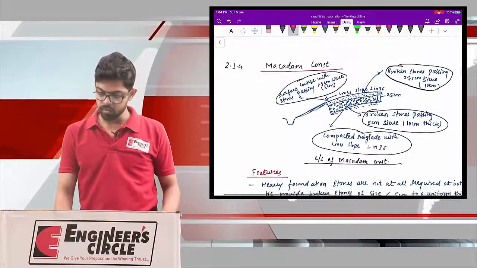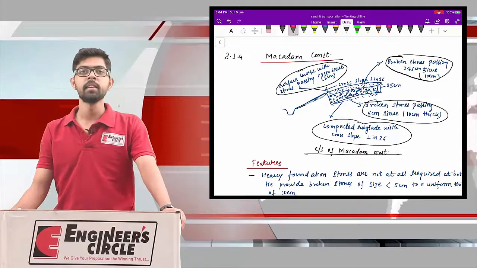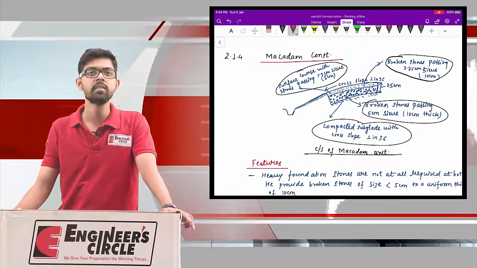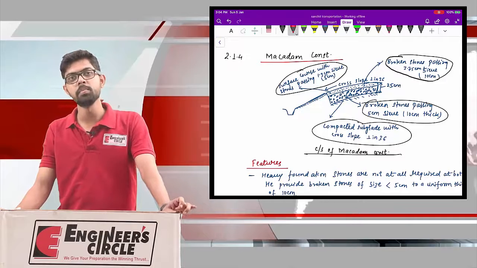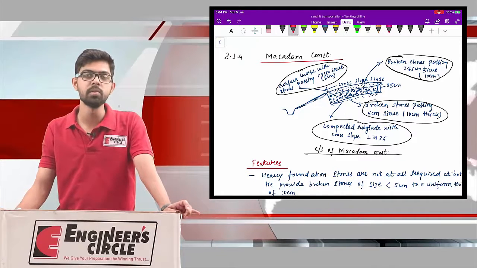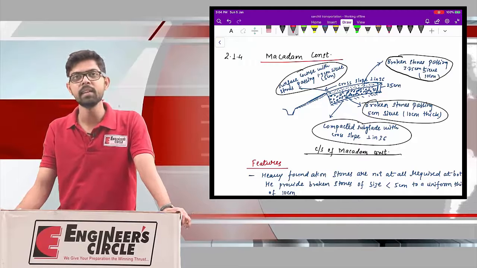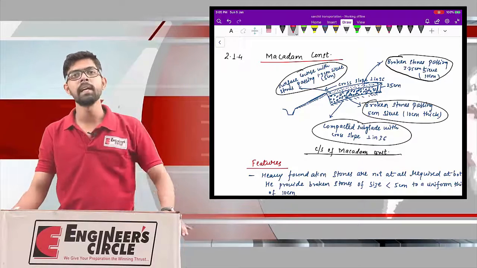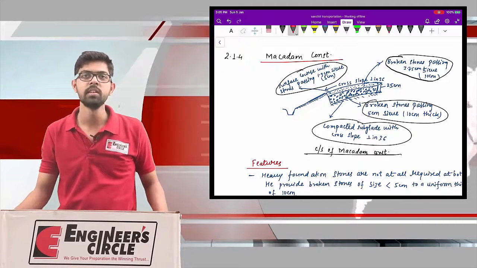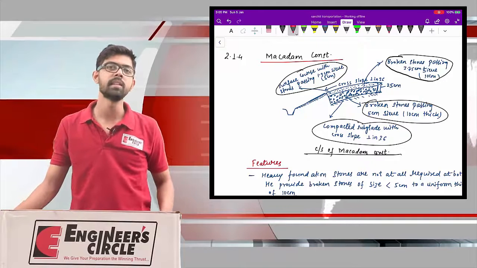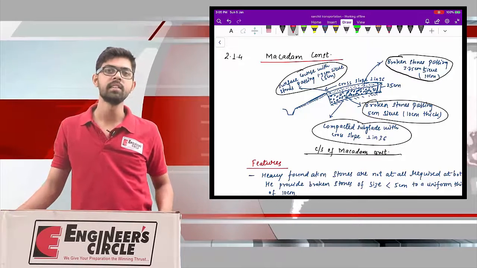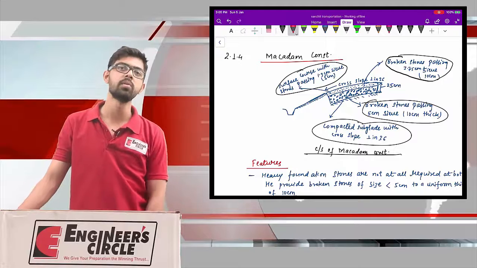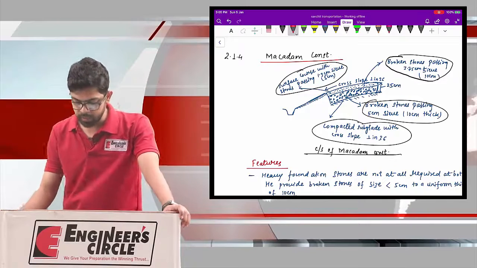Okay, now coming to the most important, and I must say the breakthrough in terms of scientific design, the design that was proposed by Macadam. Macadam proposed an entirely different methodology of roadway design, and it is the Macadam construction that is being followed in today's road designing method. Whatever roads we are designing are based on the Macadam methodology of cross-sectional profile of roadway design. So let's talk about the Macadam construction.